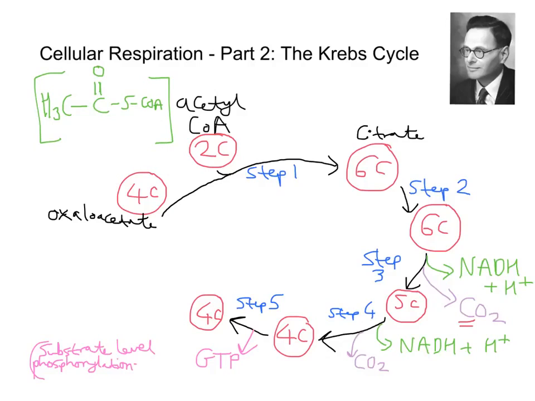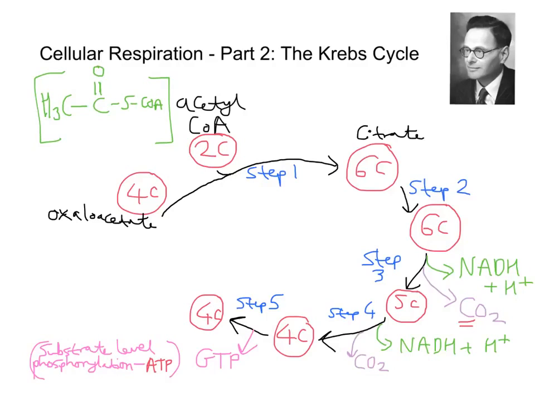And GTP, I'll just make a reminder note here. So at substrate level phosphorylation, basically we're getting ATP from that. So GTP allows us to create ATP, if you like.